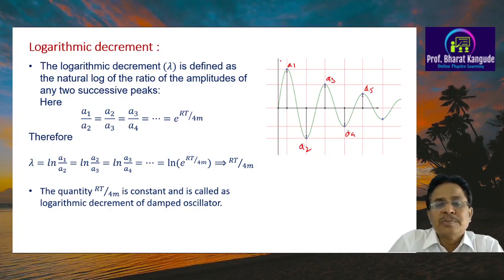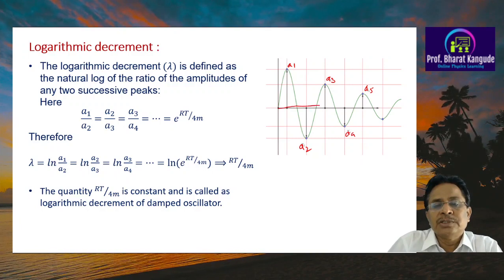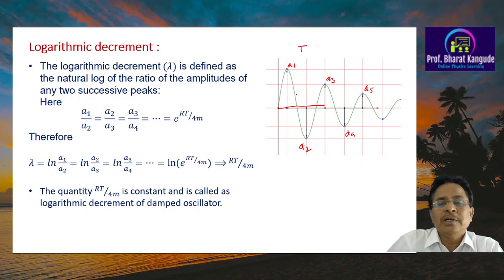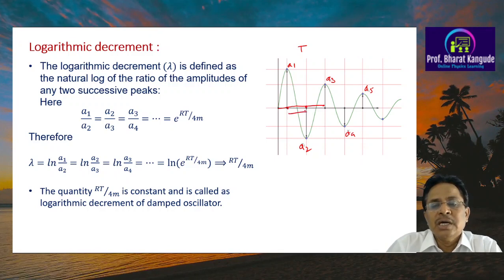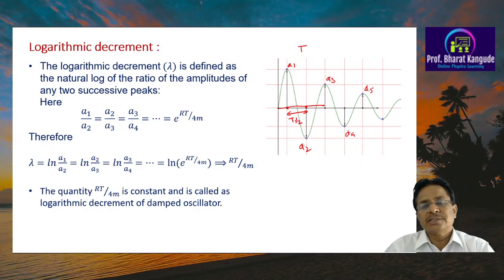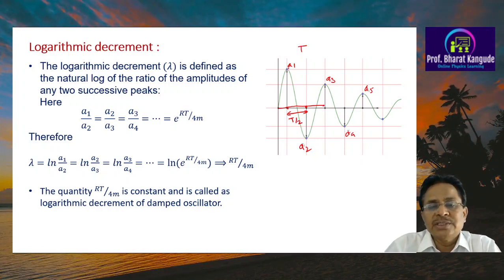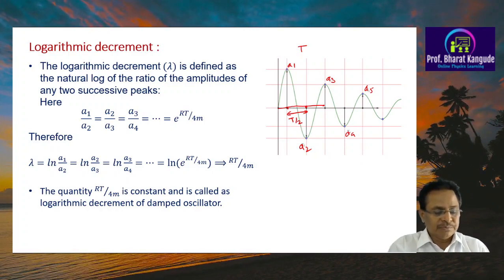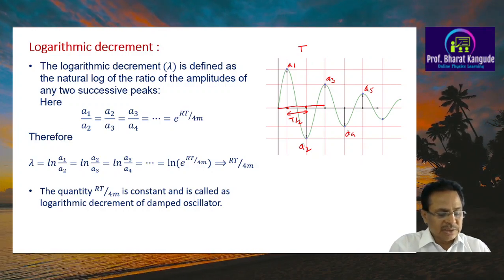The total period of this oscillator, from this point to this point, is the total time taken to be capital T. Now when I go from this point to this point, I have traveled a distance of capital T by 2 in the time domain, and in that period I can calculate what A1 is and what A2 is. If both of these numbers are calculated, I can show that these numbers are given by this type of equations.